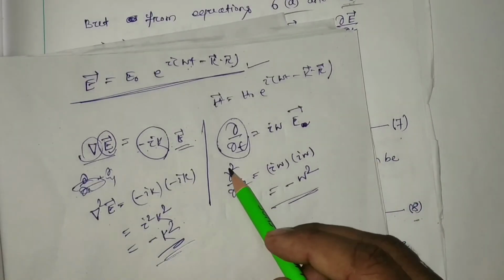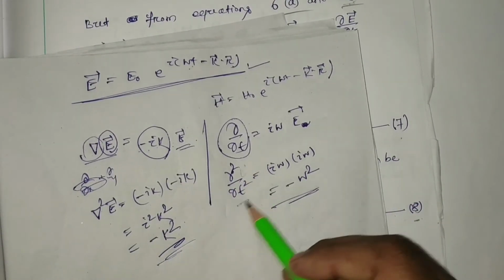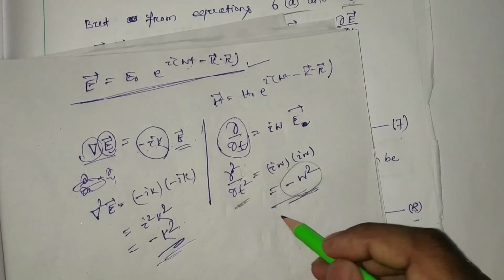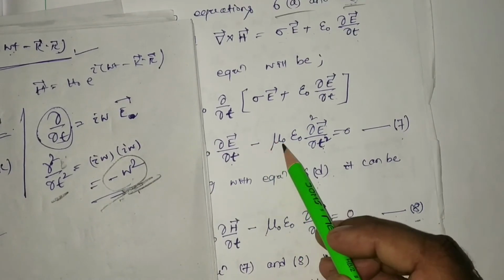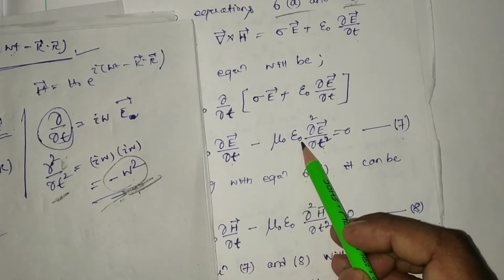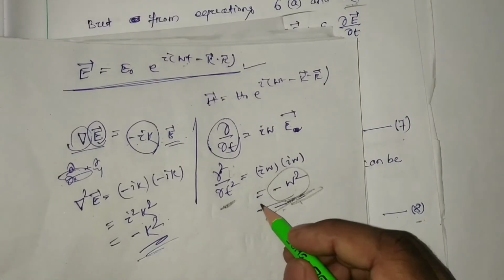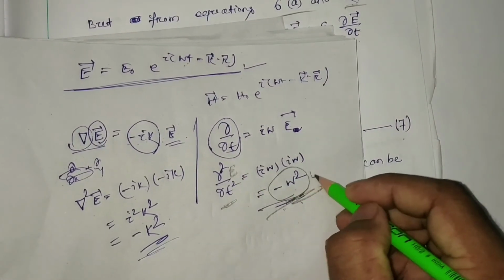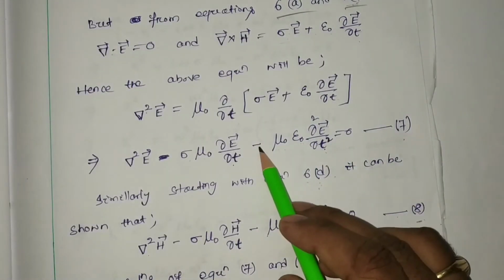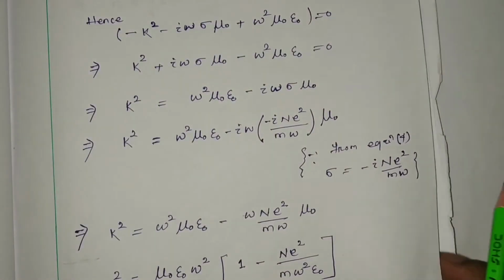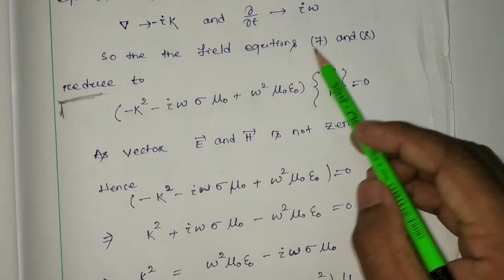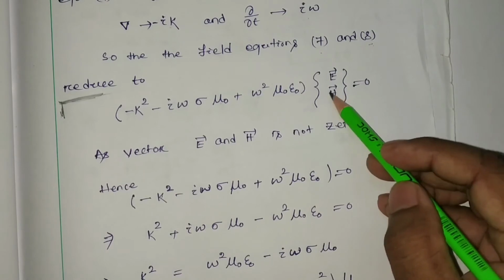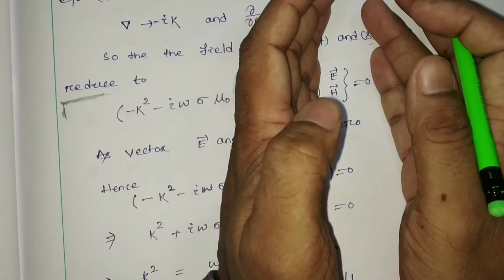Del square E or H by del t square gives minus omega square, and putting it here, it will be plus omega square mu 0 epsilon 0. For equation number 7 it will be multiplied with E, and for equation number 8 with H, the whole equal to 0.